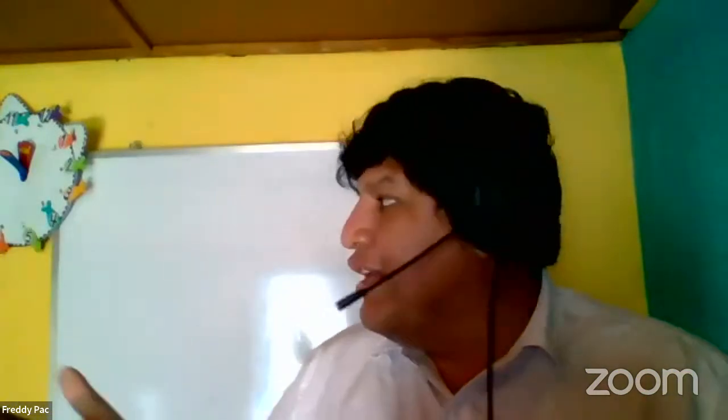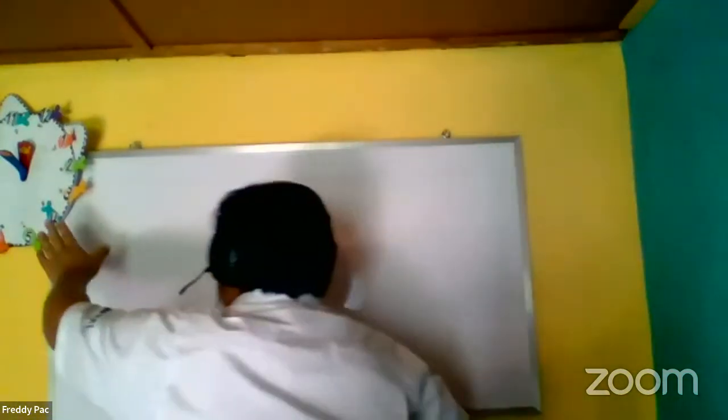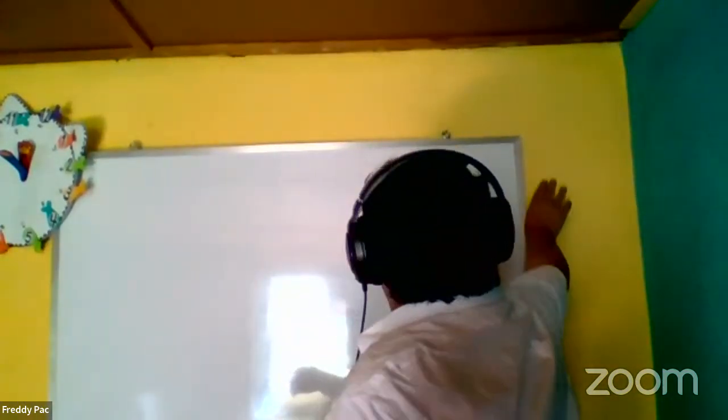Basically, everything we have around is a noun. For example, I have this board, I have this clock, I have the walls. You see, the walls, they are nouns. The roof, they are nouns, yeah? Basically, everything that is around us is a noun.